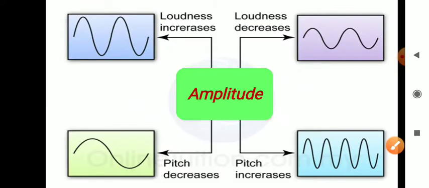Here we will see the main difference. If the amplitude increases, the loudness will increase.